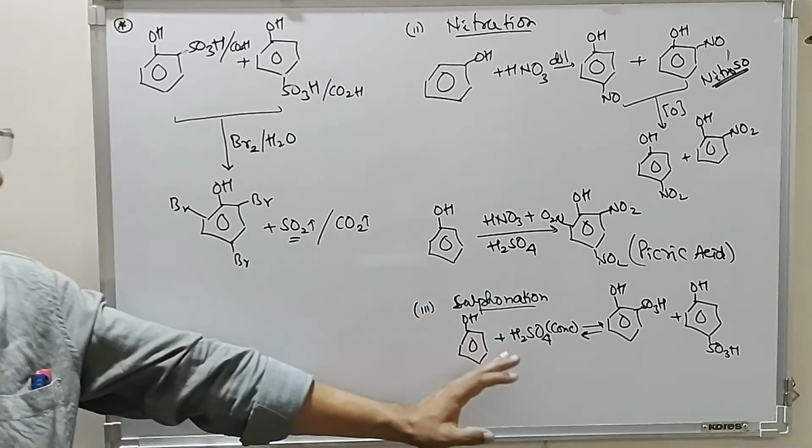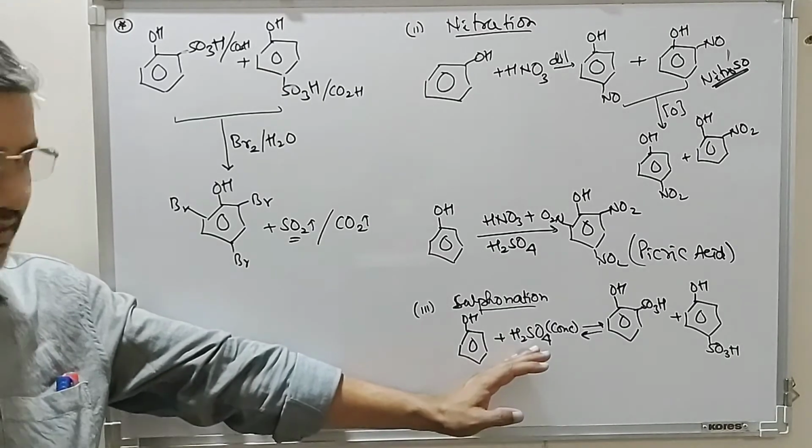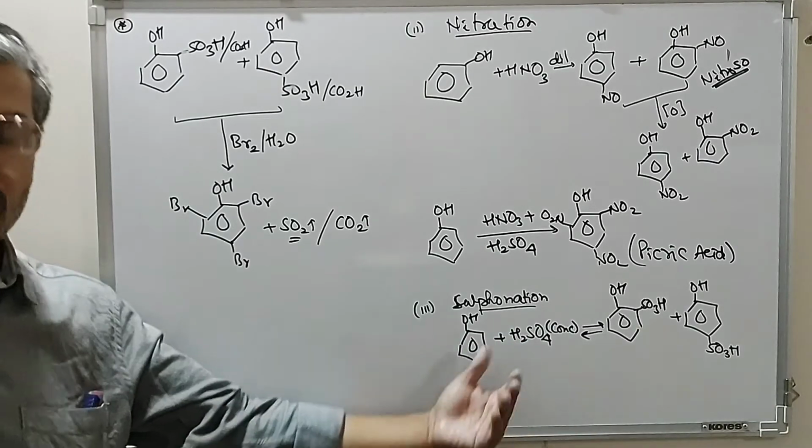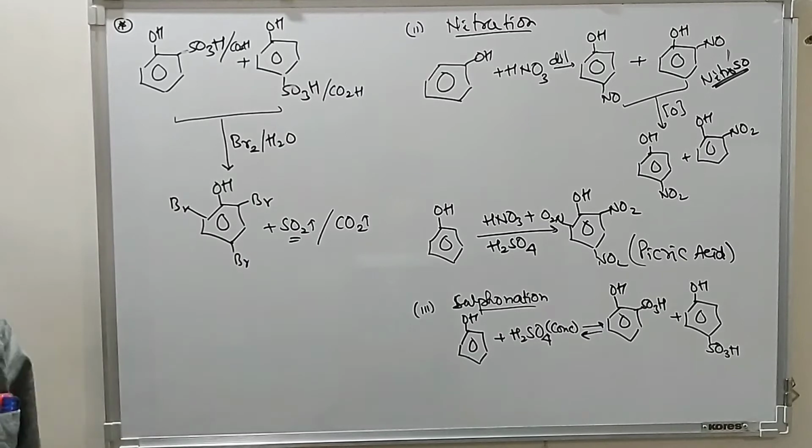So sulfonation, as I told you, is a reversible reaction. We can add a sulfonic group or we can also remove a sulfonic group. So this is the sulfonation reaction of phenols.